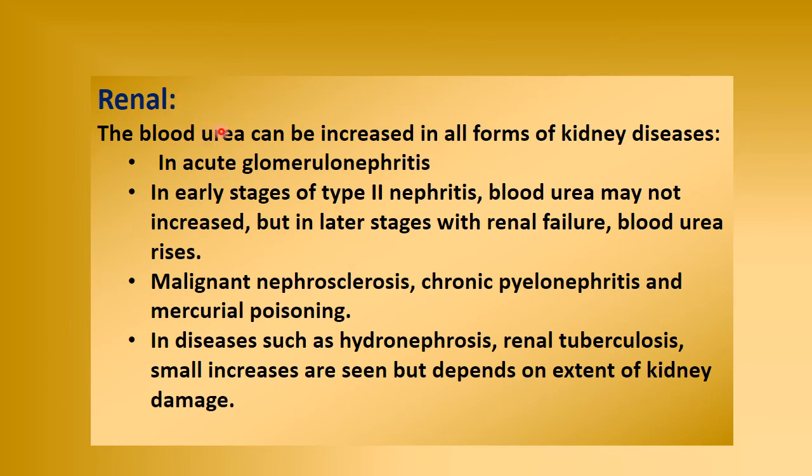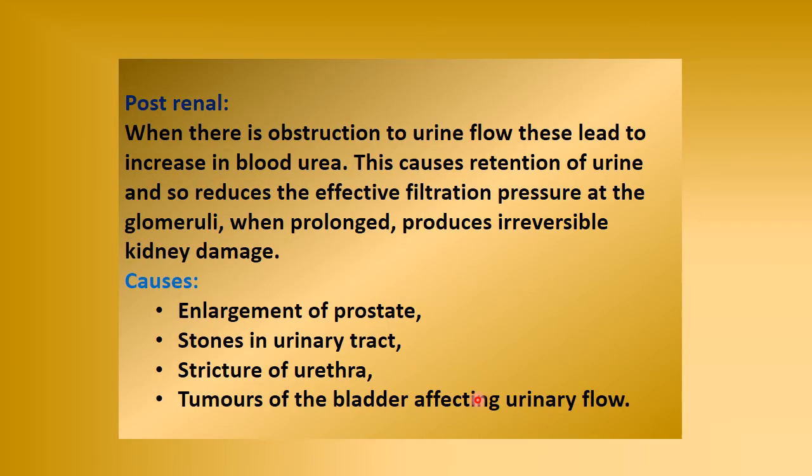Then coming to the renal conditions, where urea is increased: acute glomerulonephritis, then type 2 nephritis, in which in the early stage it is not increased, but at a later stage with renal failure, blood urea rises. Malignant nephrosclerosis, chronic pyelonephritis and mercurial poisoning also increase urea. In diseases such as hydronephrosis and renal tuberculosis, small increases are seen, depending on the extent of kidney damage.